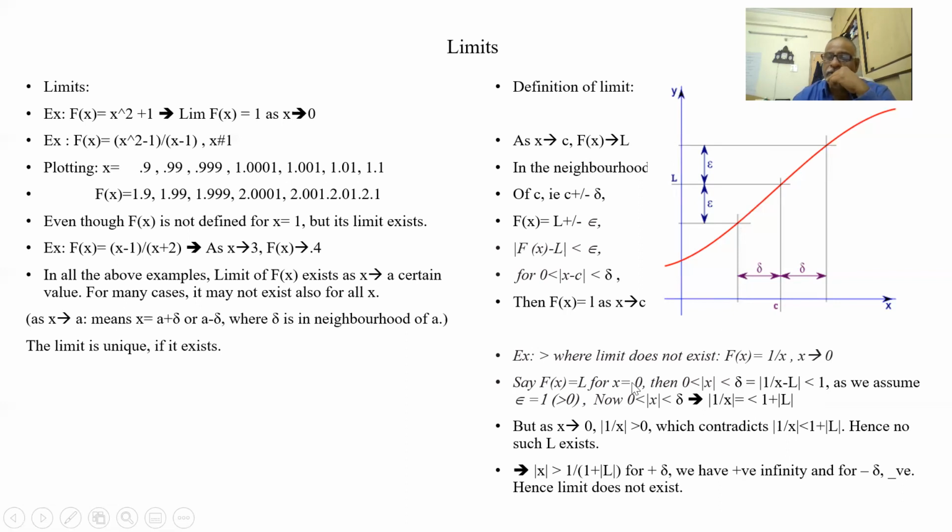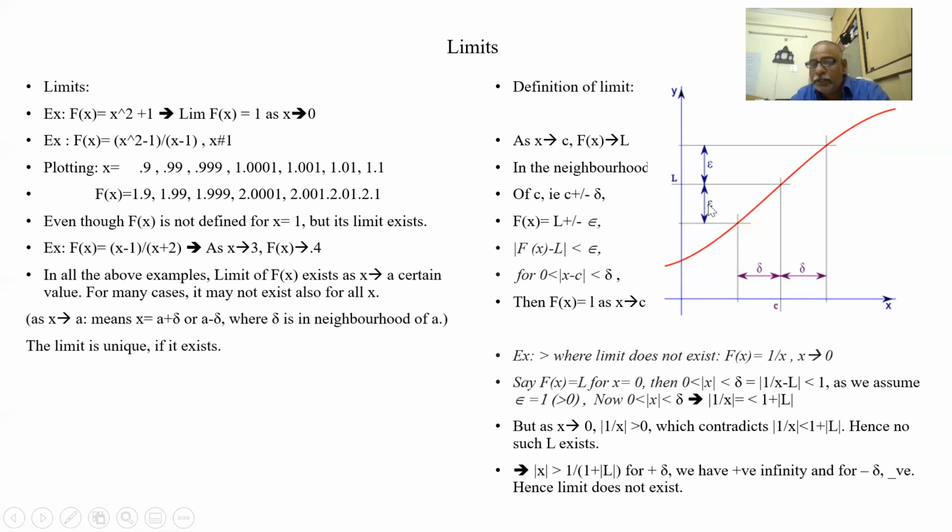I'm putting f of x minus L, so 1 by x minus L is less than E. Then this L goes to the other side, and 1 by x is less than 1 plus L. What is this 1?